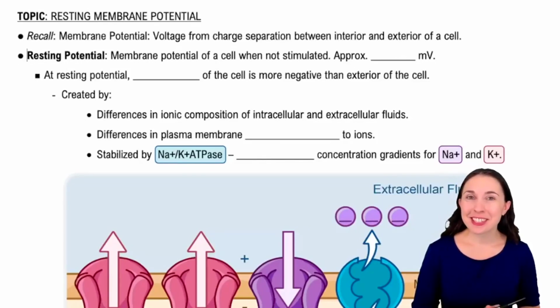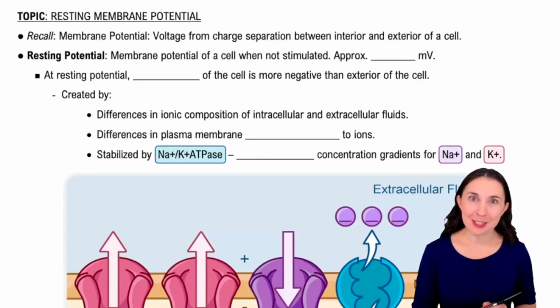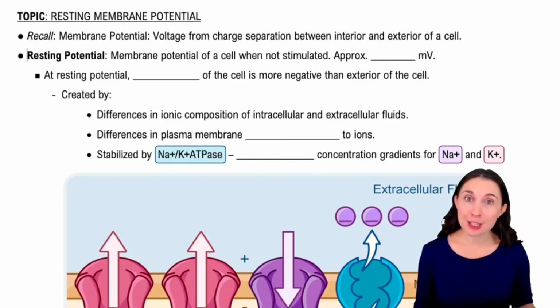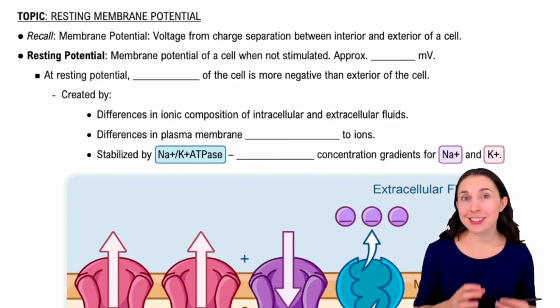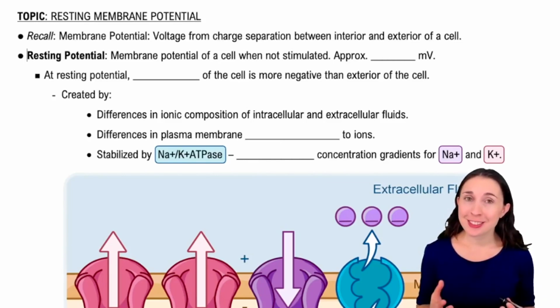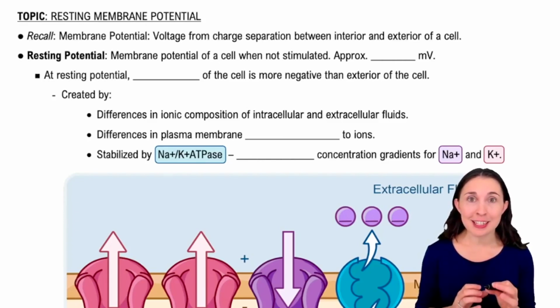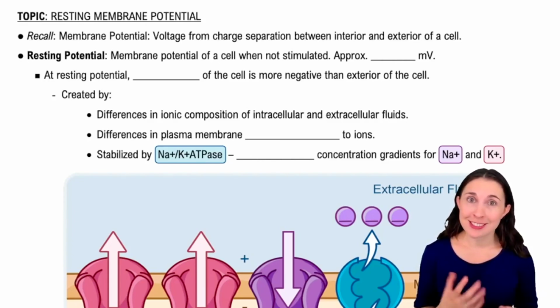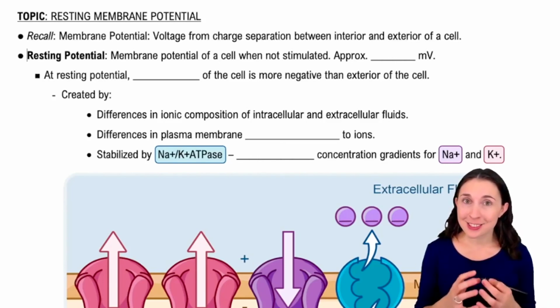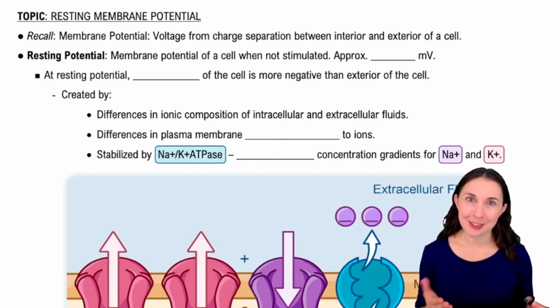All right, so this video is about resting membrane potential. As you may recall from earlier in the chapter, membrane potential is just the voltage created from charge separation between the interior and exterior of the cell. When I say charge separation, I literally just mean that the inside and outside of the cell have different charges. For example, one could be positive and one could be negative, and that difference in charge creates electrical potential. So that's what we're dealing with here.